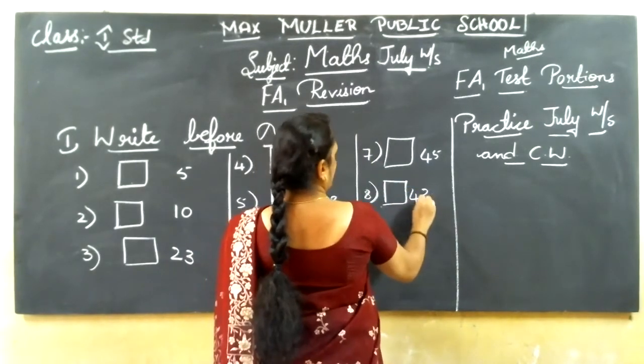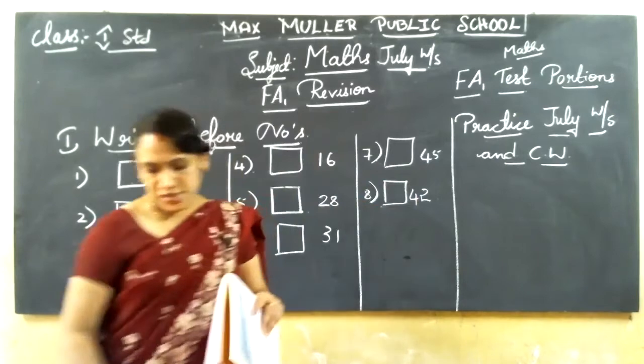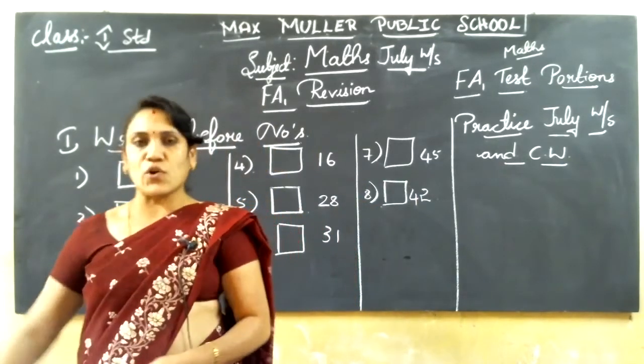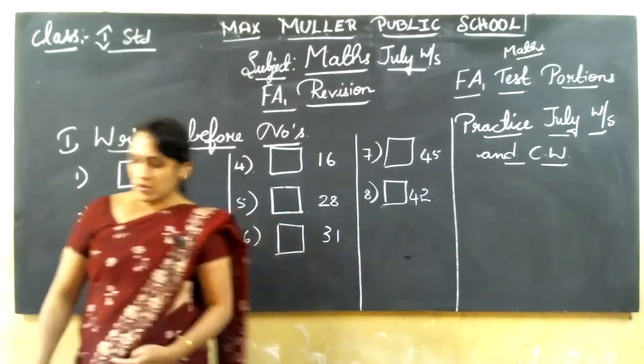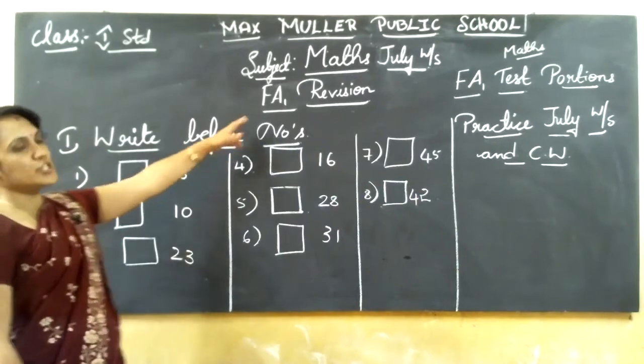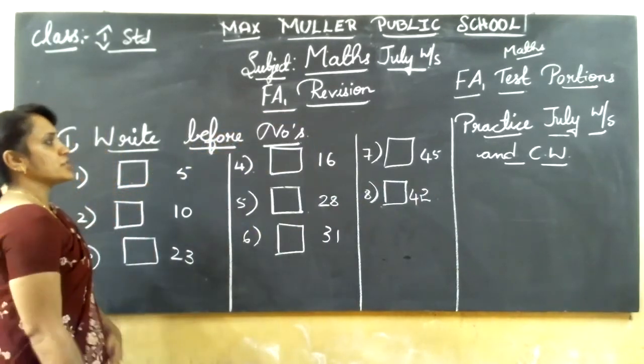So, it's the first main we are practicing for the test. Write all this in your revision book. Only the July worksheet we are practicing for the test revision.